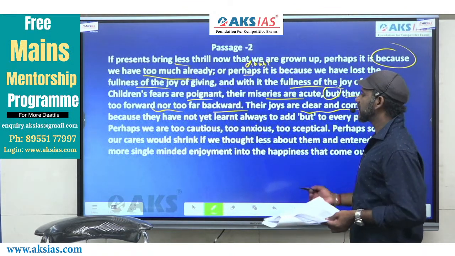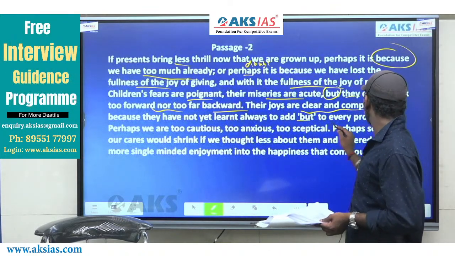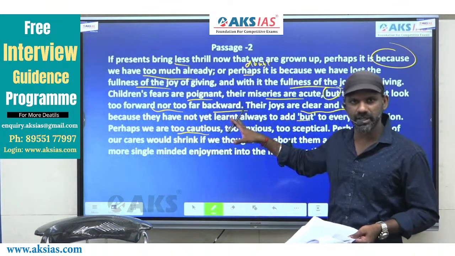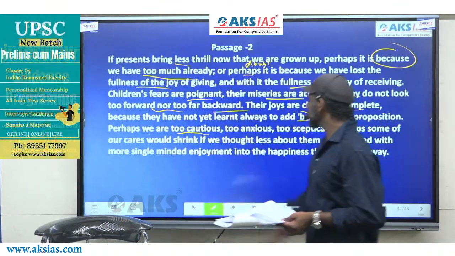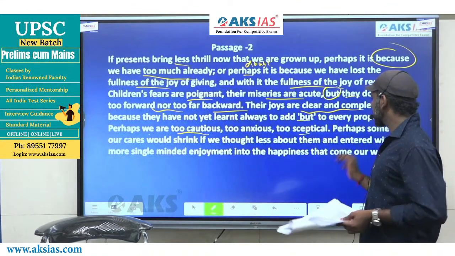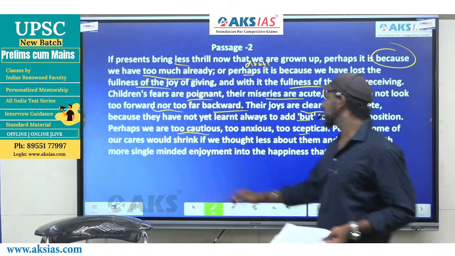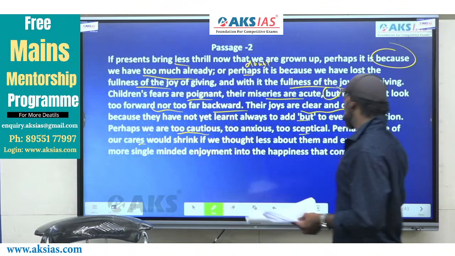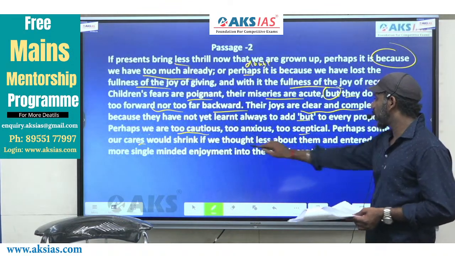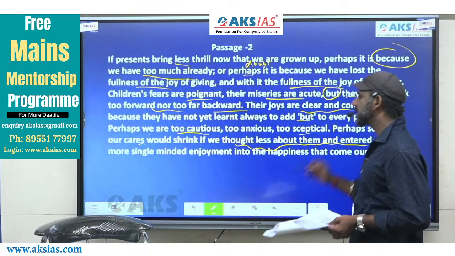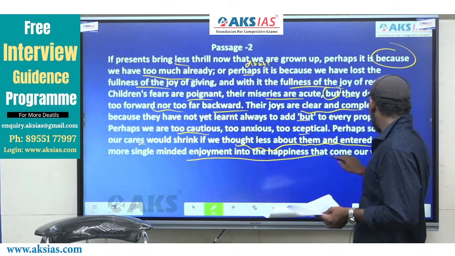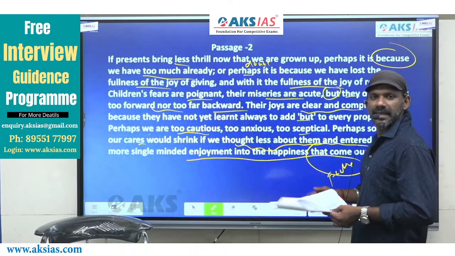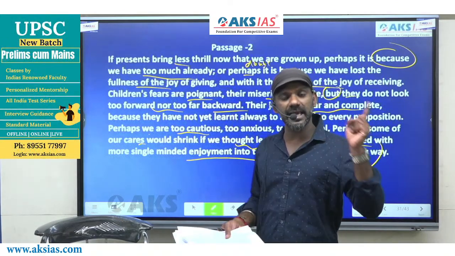The joys are clear and complete because they have not yet learned always to add but to every preposition. Perhaps we are too cautious, too anxious, too skeptical. Perhaps some of our cares would shrink. This is what the author is against actually, this part. Perhaps some of our cares would shrink if we thought less about them and entered with more single-minded enjoyment into the habits that come our way. Come our way means what is going to happen, the future.